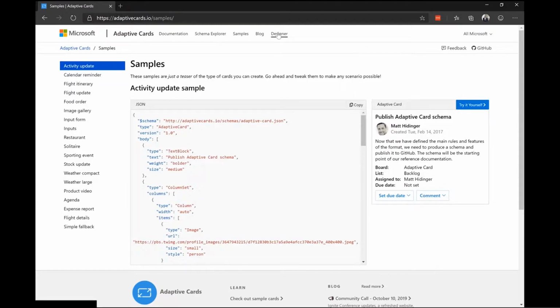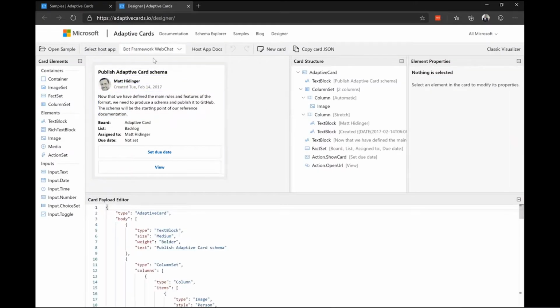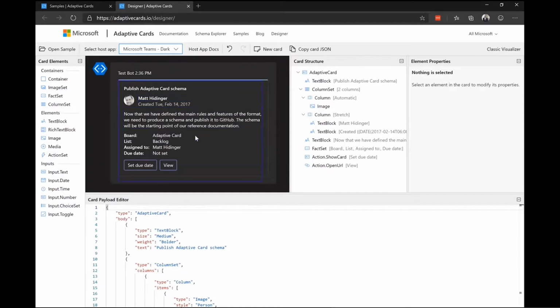And if we try to look at it from different ways, I'll go ahead and open this. From a designer perspective, we can see that we changed the host app, which is what we look at there. So that's what it looks like in a web chat. We have it in Cortana Skills. We have it in Microsoft Teams, which is another important channel for us. And you'll see how that card is going to change just a bit as we get the information in, and then we transform it back over to the user.